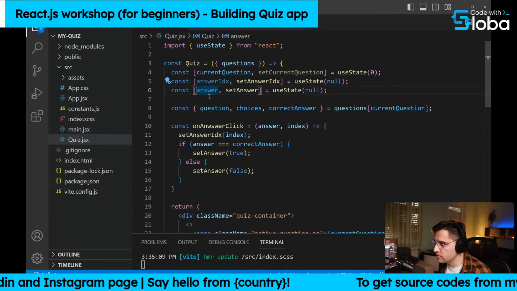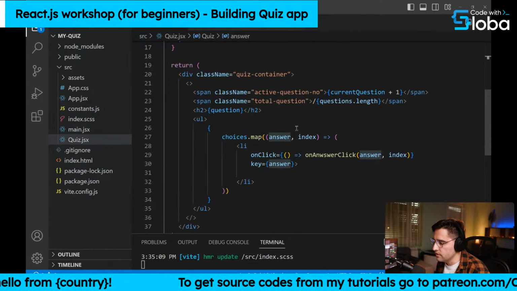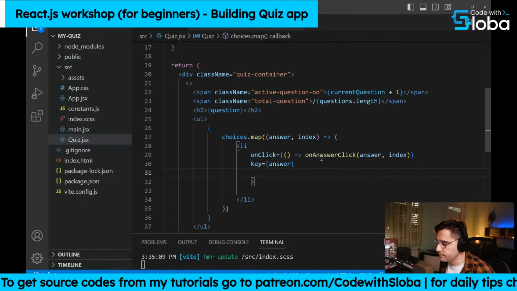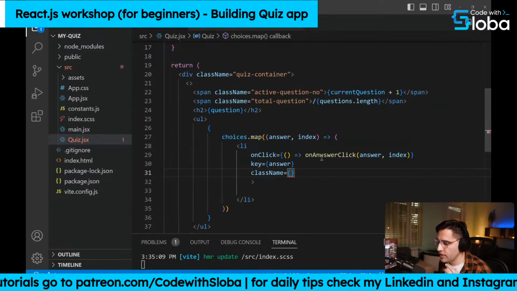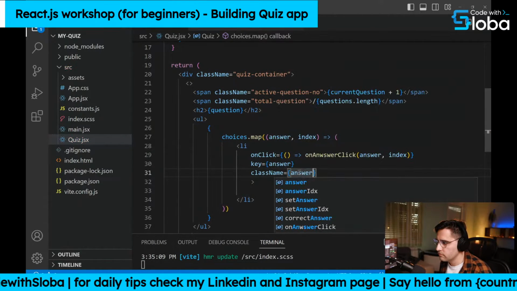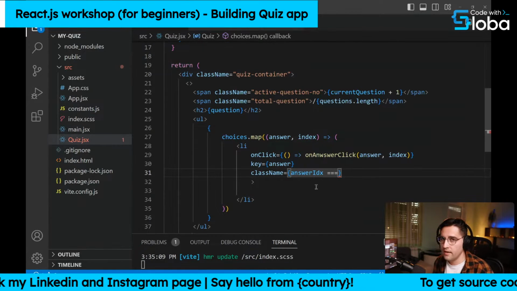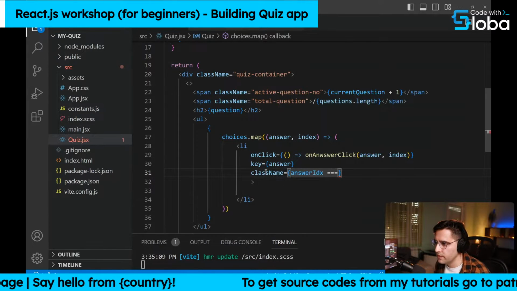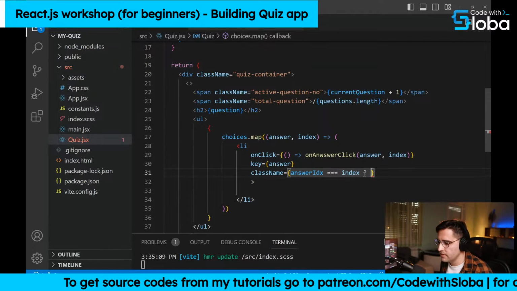So now this answer is a variable which holds the actual state of our answer. So now we can add different dynamic classes to our list item. Here, we can add a class name. And inside of this class name, we're going to check if the answer is correct or not. So if the answer index... here we're actually checking if the item is selected or not. And depending on that, we're going to display different styles. So if the answer index is equal to index, this means that this is a selected answer.